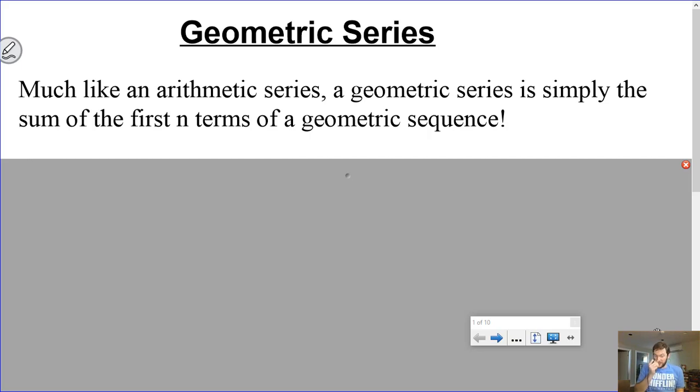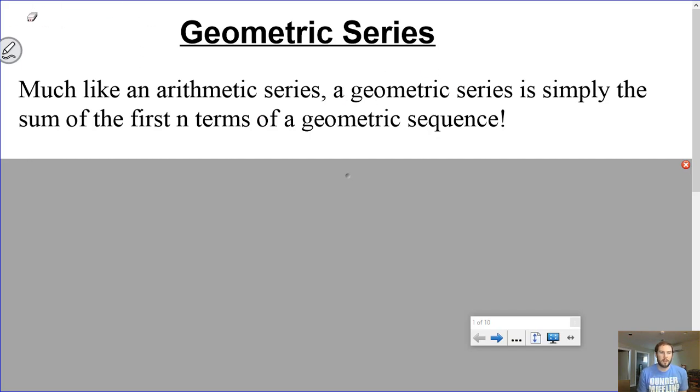Yesterday, or last video, we talked about arithmetic series. Today we're going to talk about geometric series, and then in the third video we're going to talk about series that go on to infinity. So let's get started. Much like an arithmetic series, a geometric series is simply the sum of the first n terms in a geometric sequence.